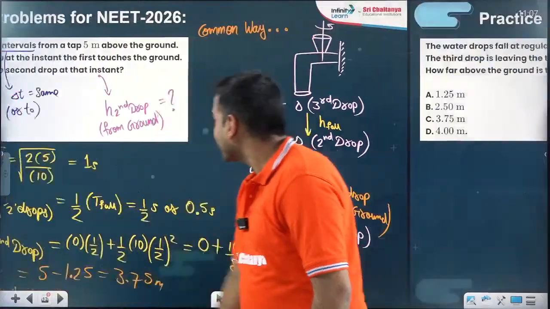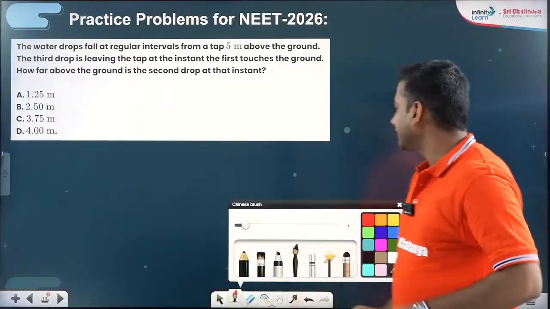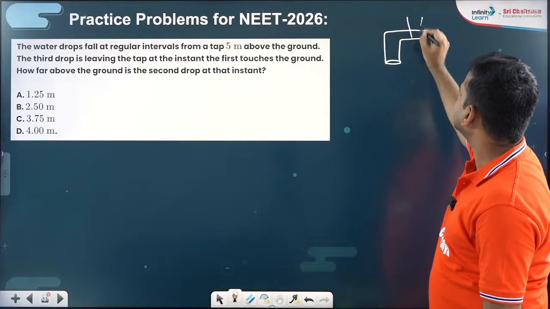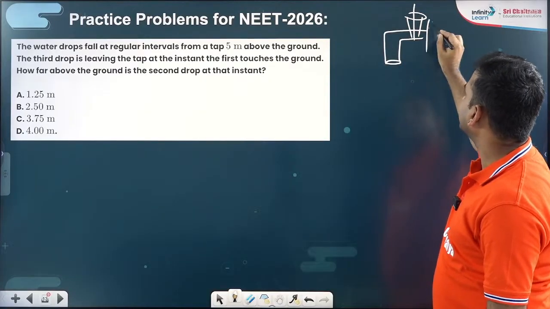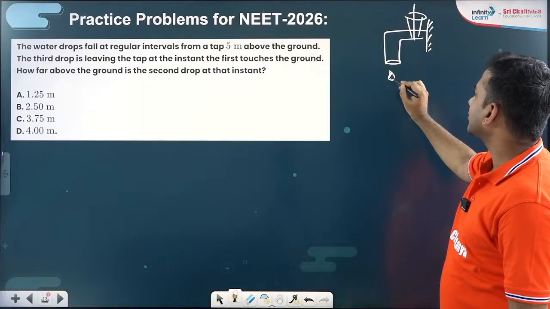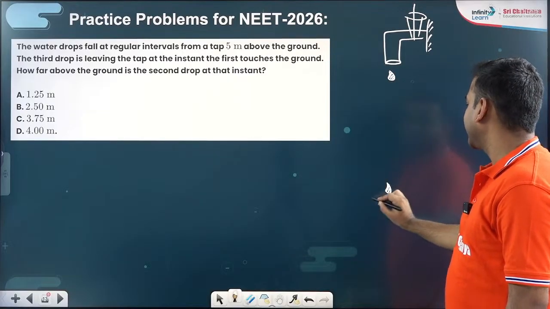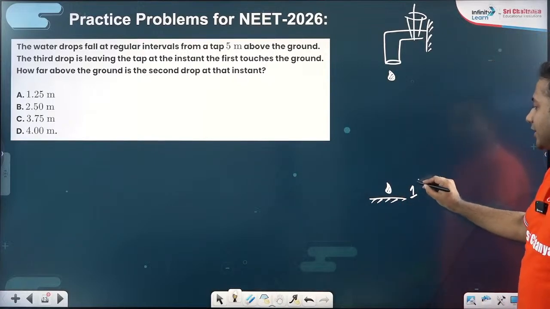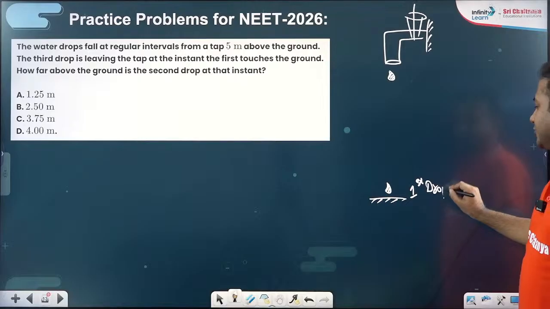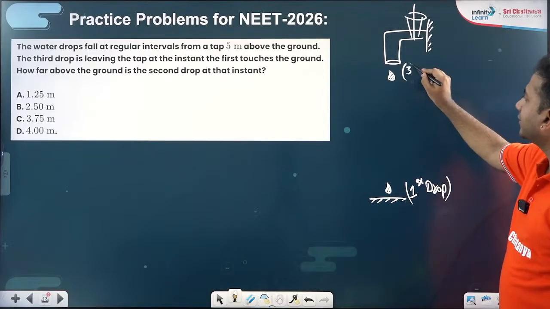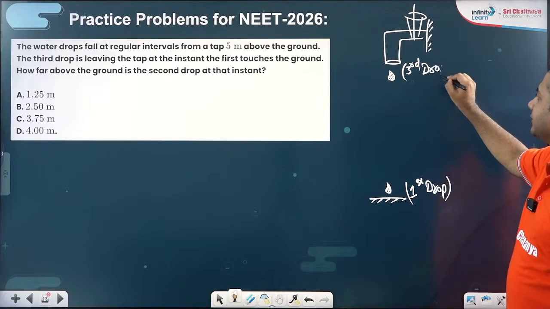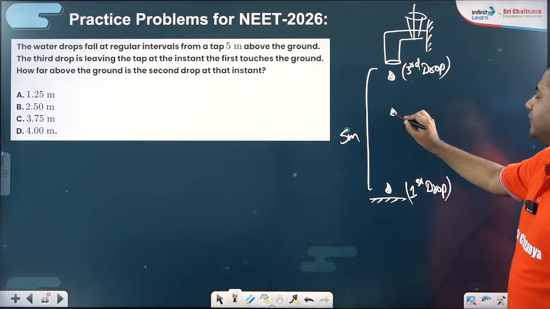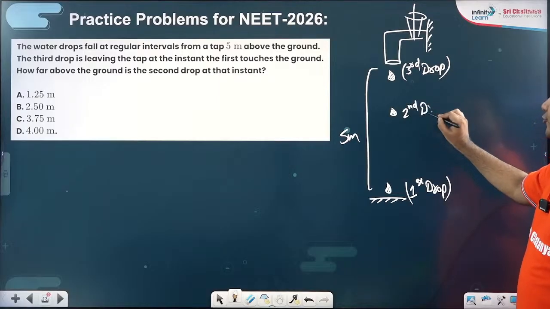Okay, so the same situation, 5 meter tap. We have this tap which we are trying to close, but the tap is leaking in such a way that the water drop falls at regular intervals. In the situation, it is mentioned that when the first drop reaches the ground, the third leaves the tap. Total is 5 meter. Somewhere here, definitely there will be the second drop.